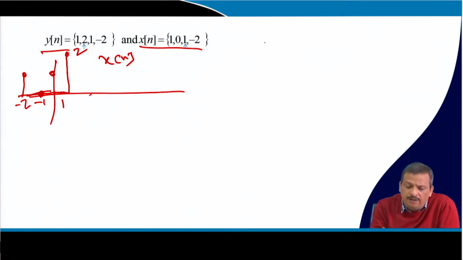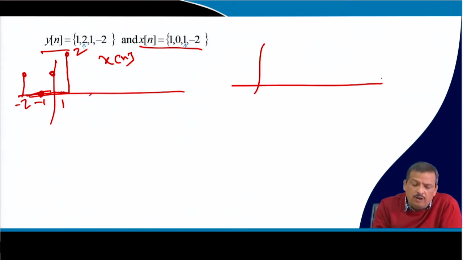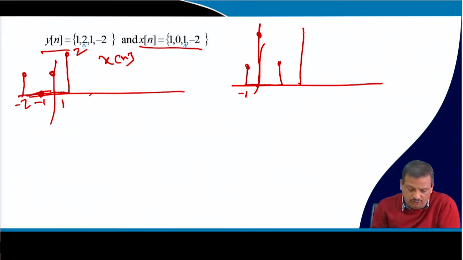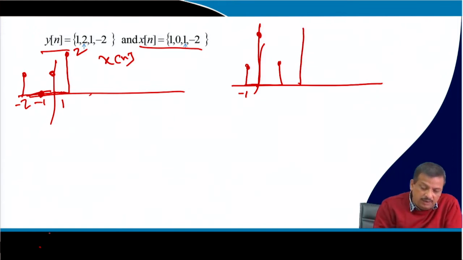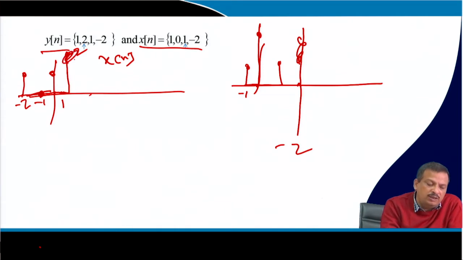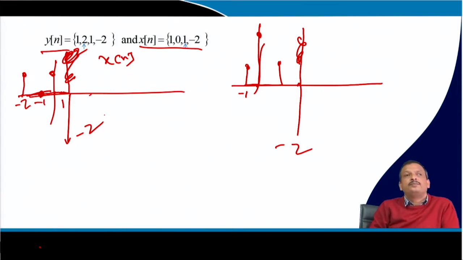Now, what is y[n]? At n equal to minus 1 I have a value 1, at 0 I have a value 2, at 1 I have a value 1, and at 2 I have a value minus 2. I will take the eraser; this is not here, this is minus 2 on this side. Okay. So, now what do I do?